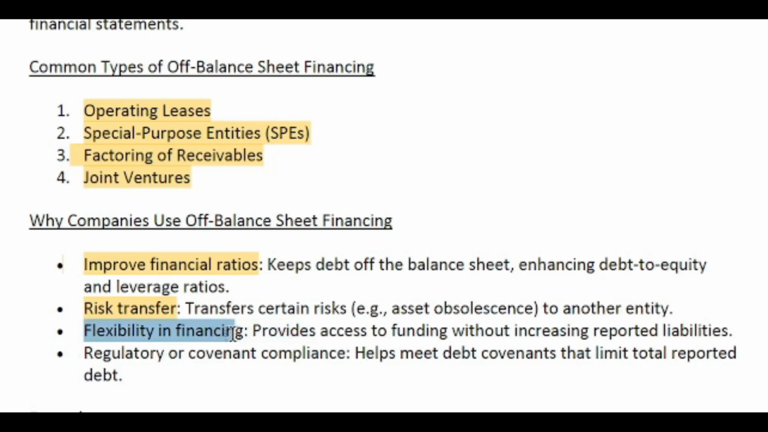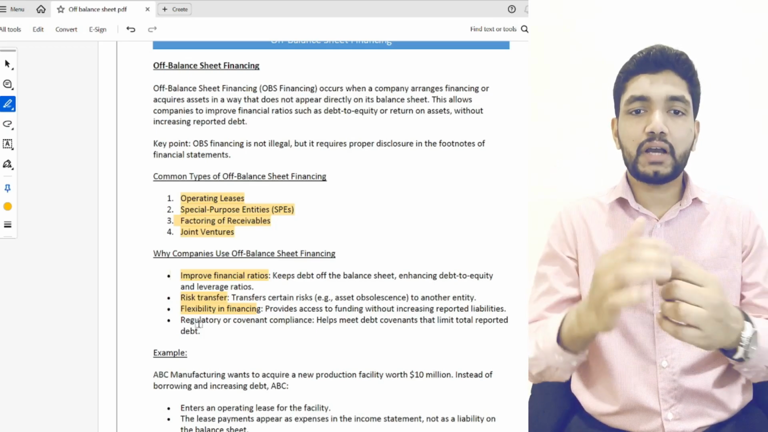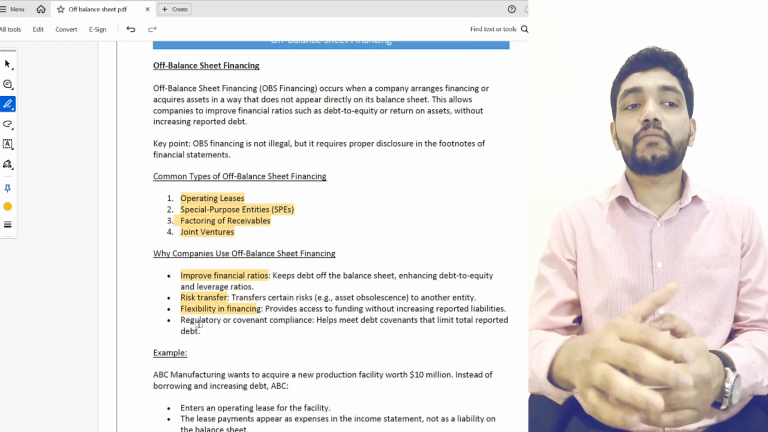Flexibility in financing. Off-balance sheet financing provides access to funding without increasing reported liability. So it is providing funds without increasing reported liabilities. That means it is an opportunity for financing without affecting the reported liabilities. Then regulatory and covenant compliance. Just assume that a company has certain debt regulations or a limit on debt. In this case the company can use off-balance sheet financing. That means this company can overcome this regulation and finance more assets.